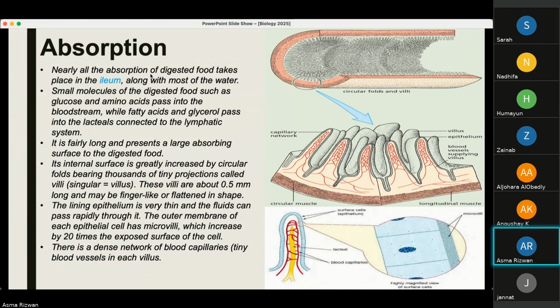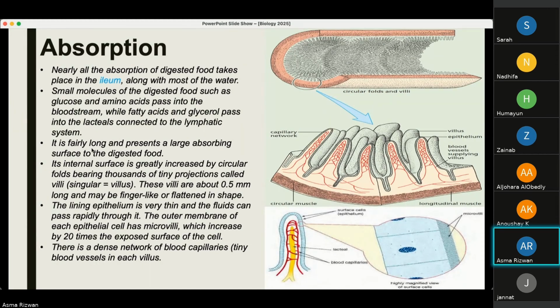Then we have absorption. Nearly all absorption of digested food takes place in the ileum, which is part of the small intestine, along with most of the water. Small molecules of digested food, such as glucose and amino acids, pass into the bloodstream, while fatty acids and cholesterol pass into the lacteals connected to the lymphatic system. These are all the parts mentioned here.